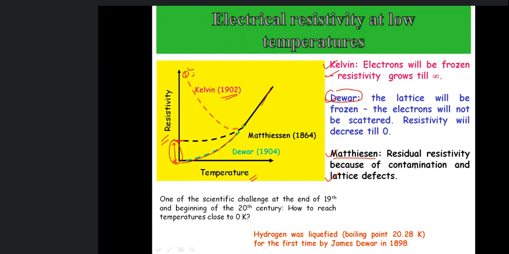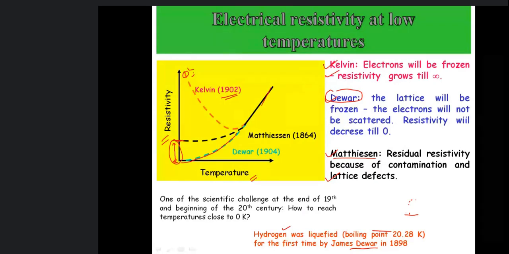And there was this scientist Dewar, he succeeded in liquefying hydrogen gas, having boiling point 20.28 Kelvin, means when it is in liquid state, its temperature will be less than 20.28 and it will boil at this temperature, that is 20.28, and above this temperature it will be in gaseous state.